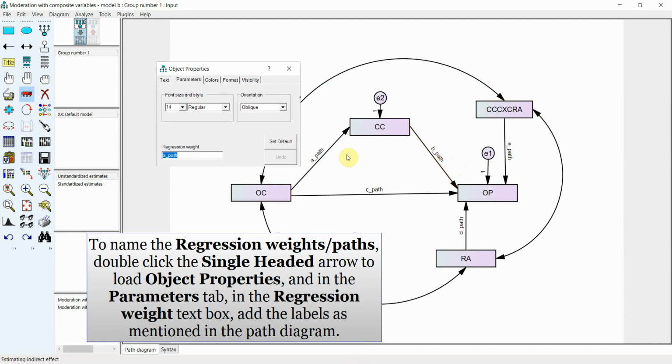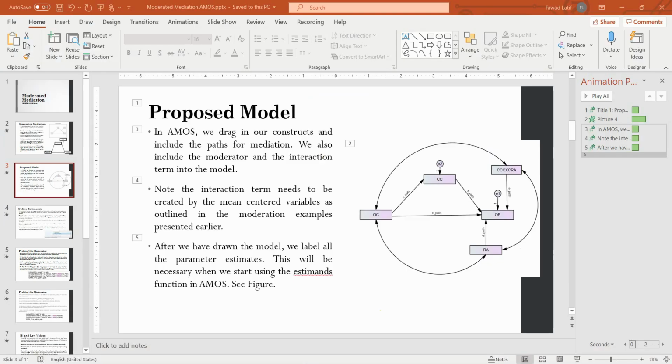Furthermore, I'm also going to calculate whether this mediation changes at higher level of the moderator, and I'm also going to assess whether this changes at lower level of the moderator. And for that, I need to define these paths. So each path is properly defined. Now moving on.